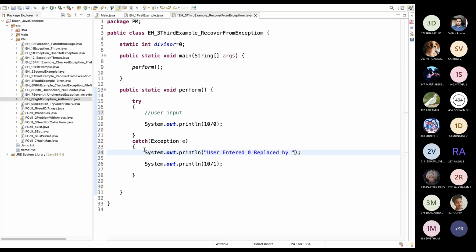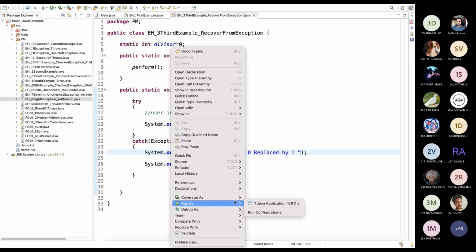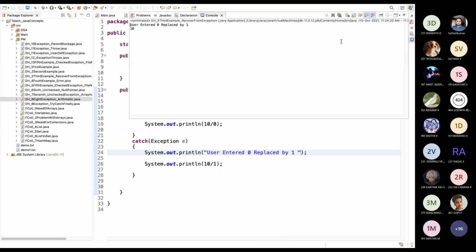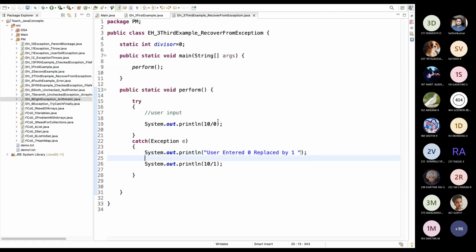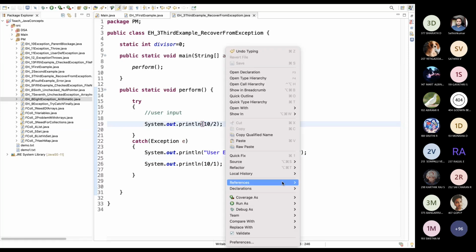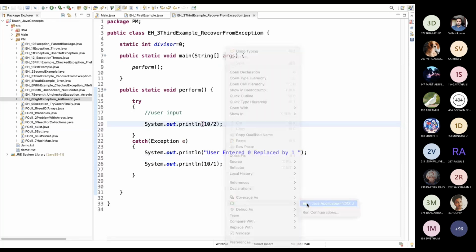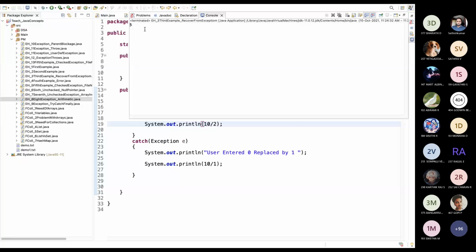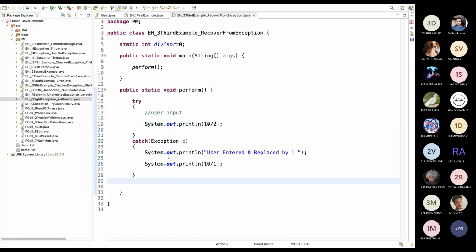We can recover the exception like that. If the user entered 2, the catch block won't execute because it didn't throw any error, so we will get 5.